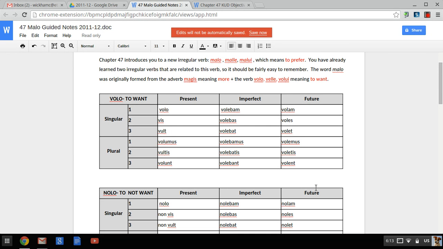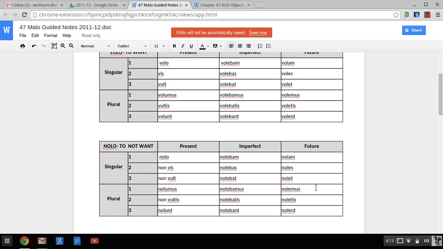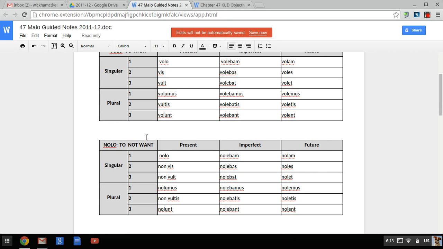All right, so now we have nolo, which is built off the same pattern, slightly different in the present. Nolo, non vis, non vult becomes 2 words. Nolumus, non vultis, and nolunt. You'll see that in the second person singular, third person singular, and second person plural, it's 2 words, whereas in the first plural and third plural, it's 1 word. Misspoke.